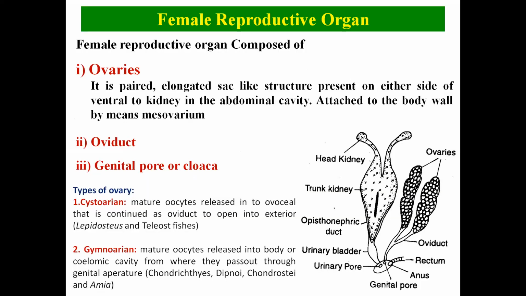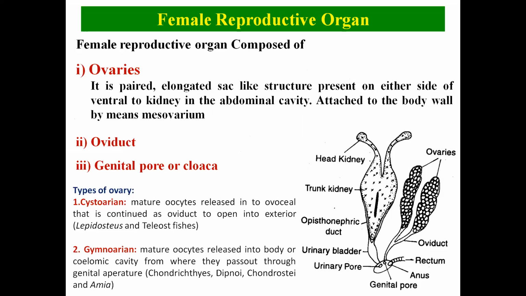Now the female reproductive organ, or the ovarian cycle. The female reproductive organ is also composed of three parts: the ovaries, the oviduct, and the genital pore. In fishes, the ovaries are of two types: one is the Gymnovarian ovary and the other is the Cystovarian ovary.